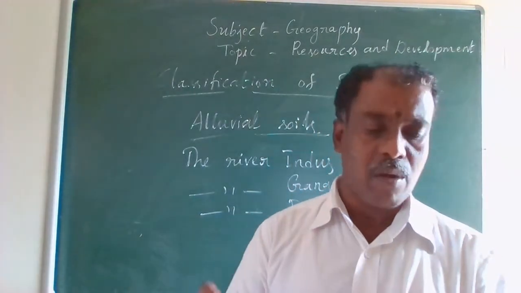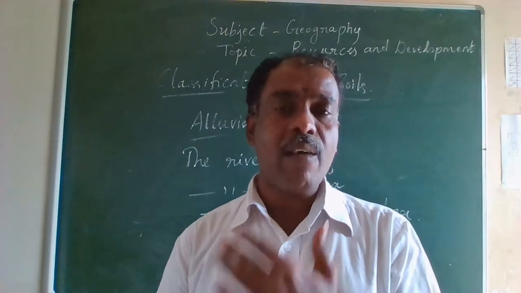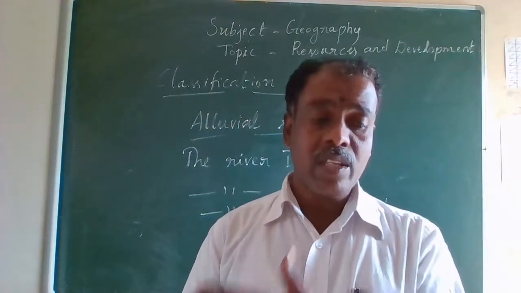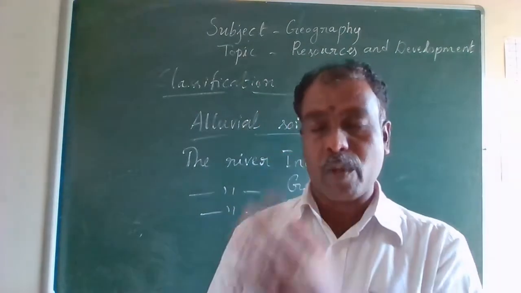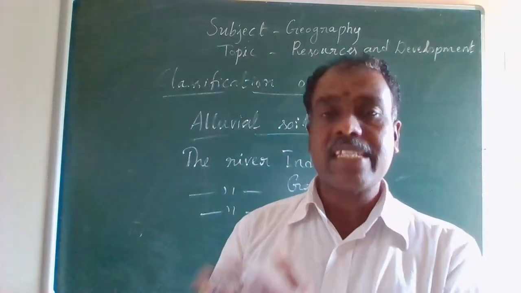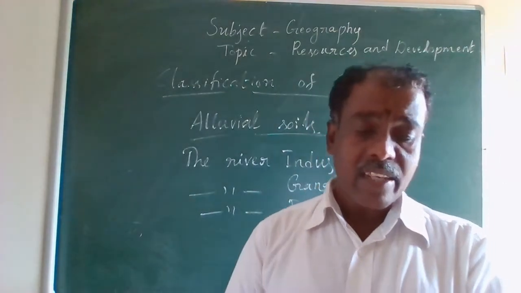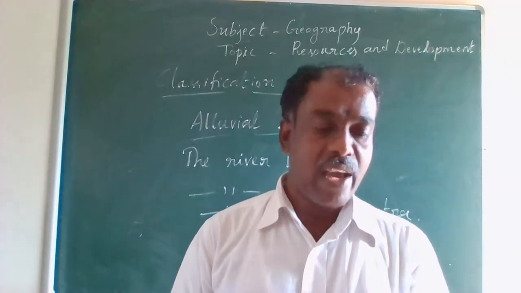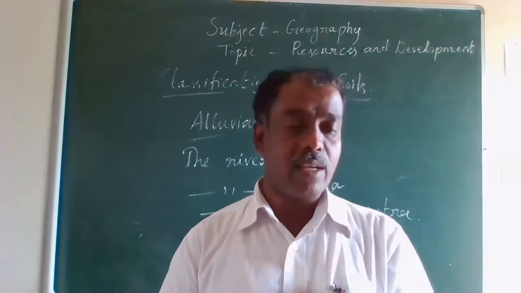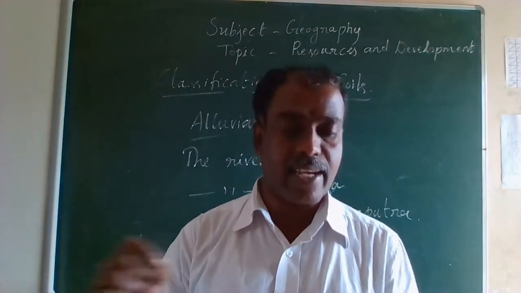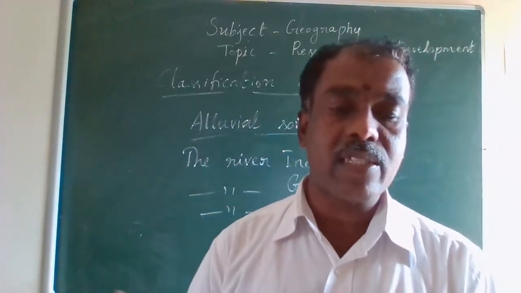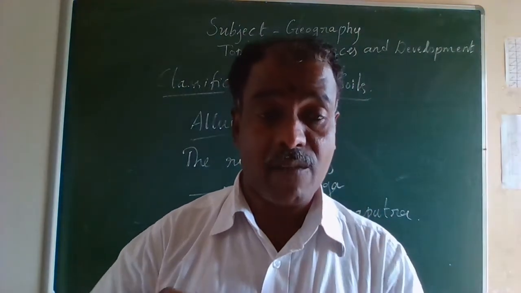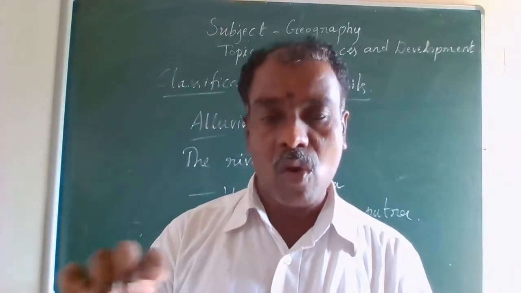Now let us discuss what this alluvial soil consists of. My dear students, alluvial soil consists of various proportions of sand, silt and clay. As we move inland towards the river valleys, soil particles appear somewhat bigger in size, and in the upper reaches of the river valley, especially near the break of slope, the soils are coarse.